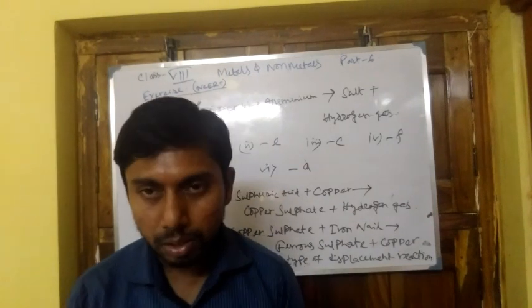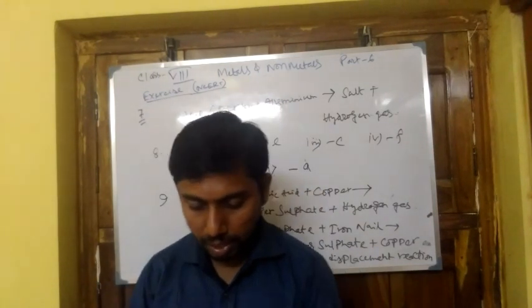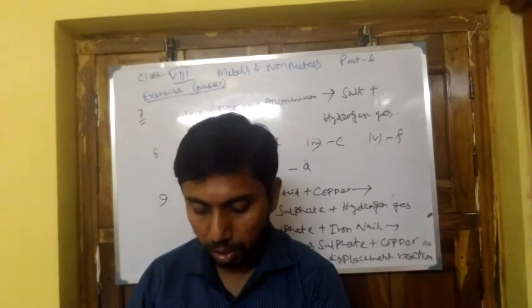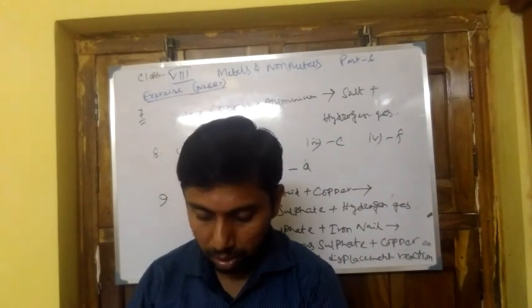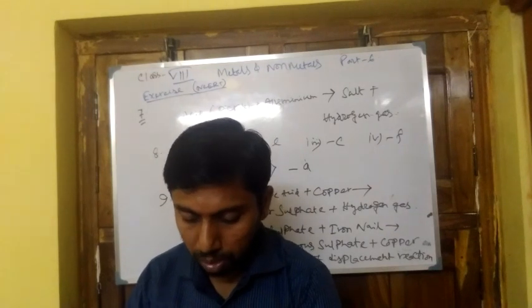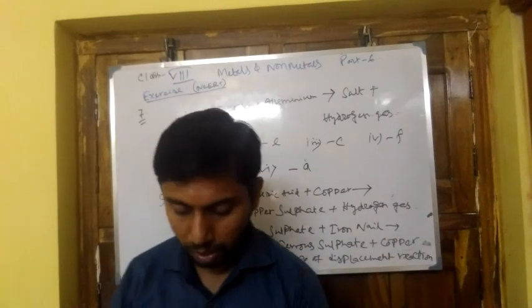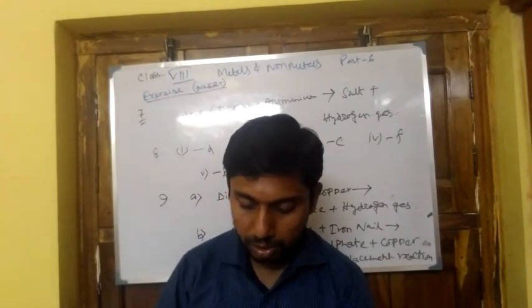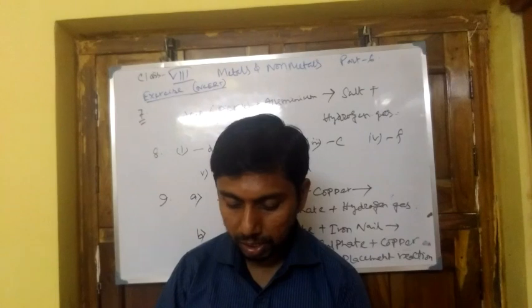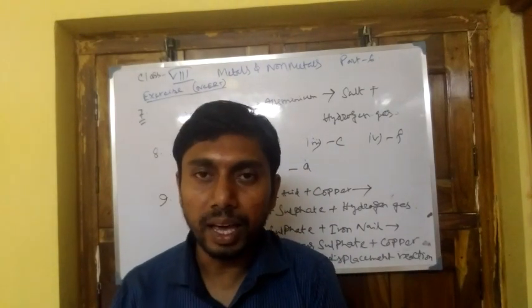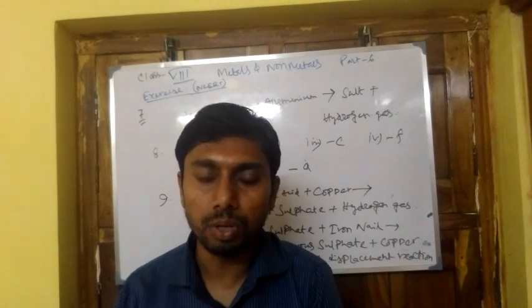Next, there is a theoretical type question: Saloni took a piece of burning charcoal and collected the gas evolved in the test tube. How will she find the nature of the gas? When charcoal is burnt in air, it forms a gas known as carbon dioxide.